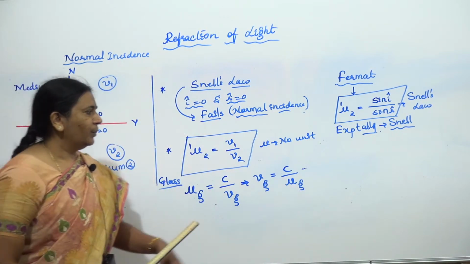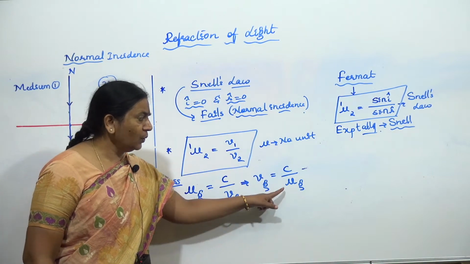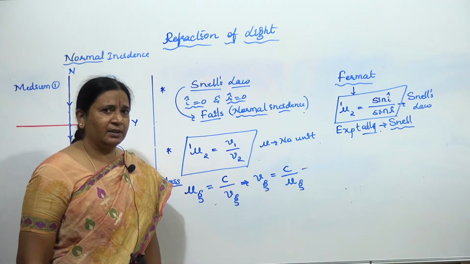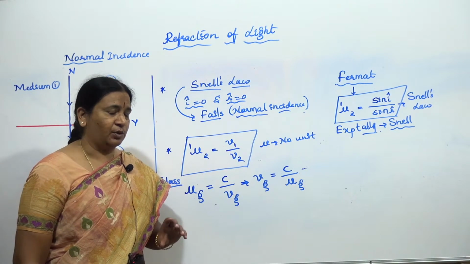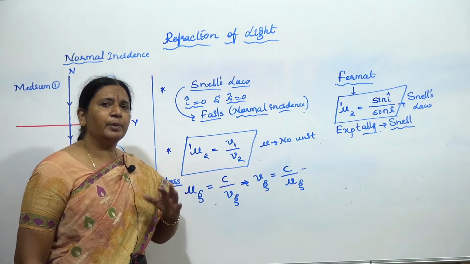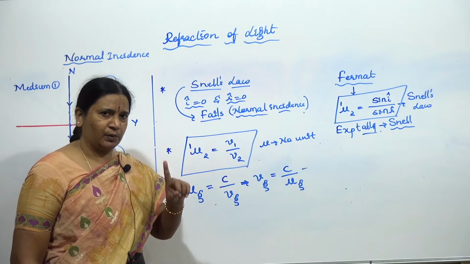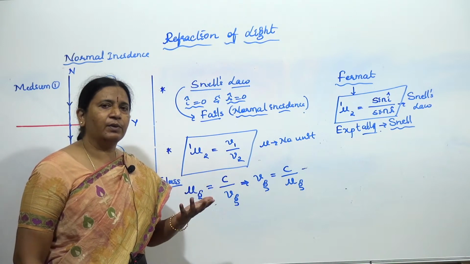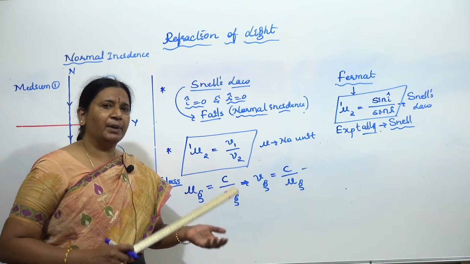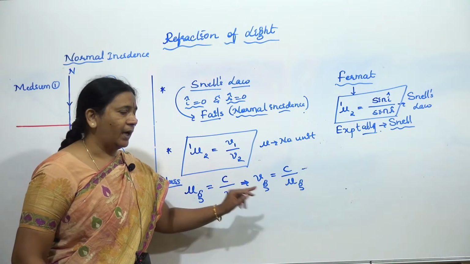Now, I was stressing that point because of this. The refractive index of any medium, compared to free space, goes on increasing and is more than 1. Only for free space is it 1, which we have taken as the standard, and the rest we compare against it.